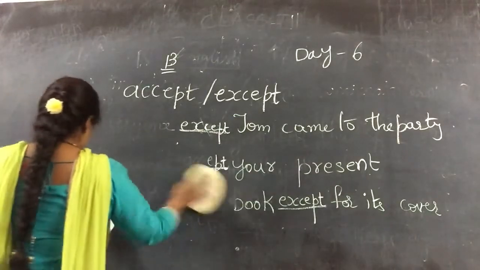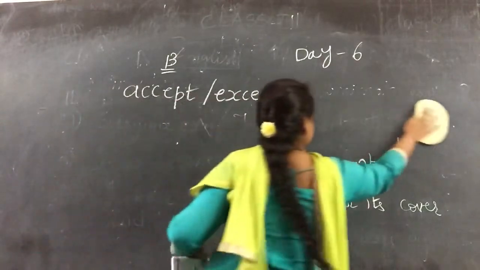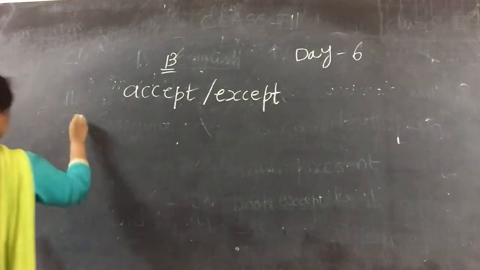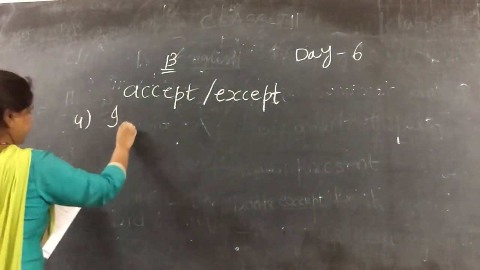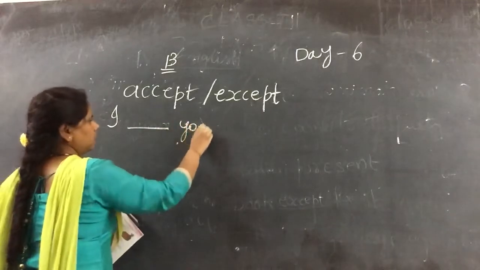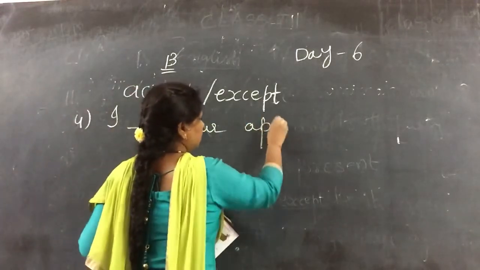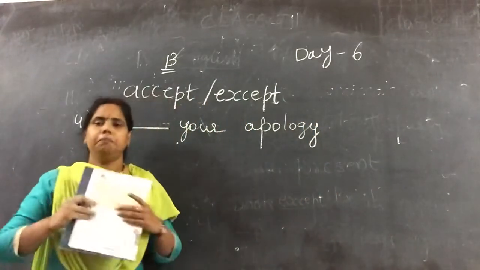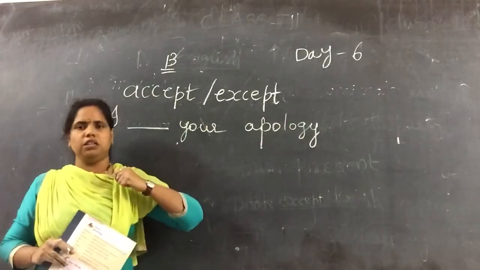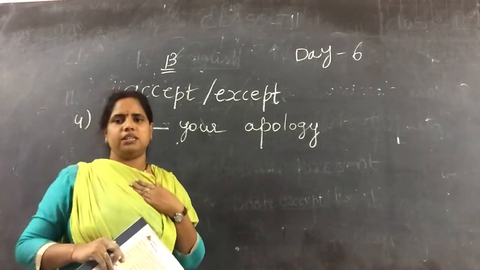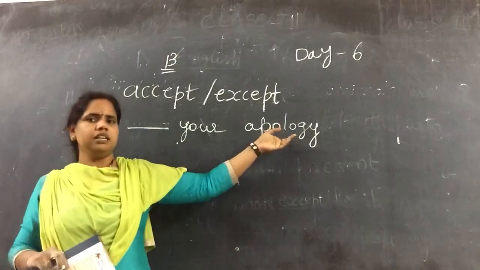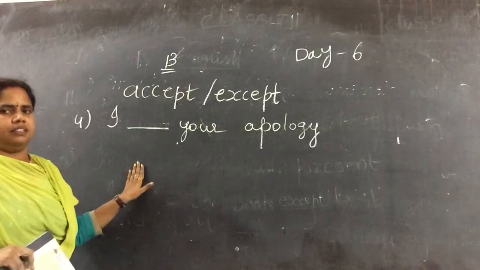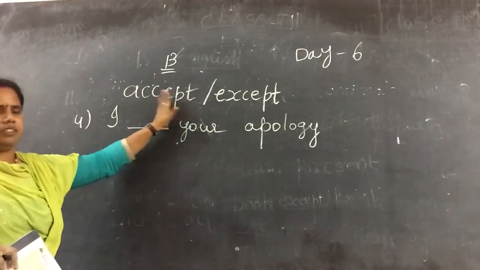Now, fourth one. Fourth one is I dash your apology. Apology means what? If someone is saying sorry. Being sorry, that is known as apology. Okay, when someone hurt us, they will come and say sorry to us, right? That is known as apology. Here what will fit? Accept will fit or except will fit? Tell me. Of course accept will fit, right?